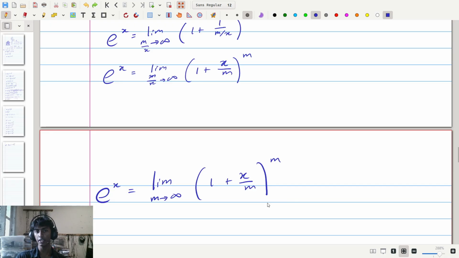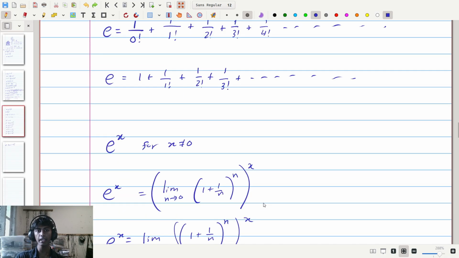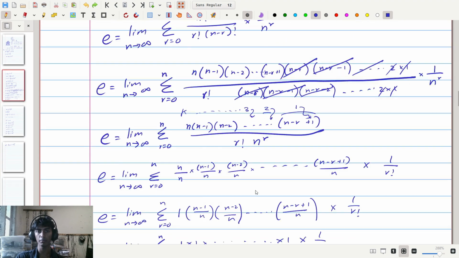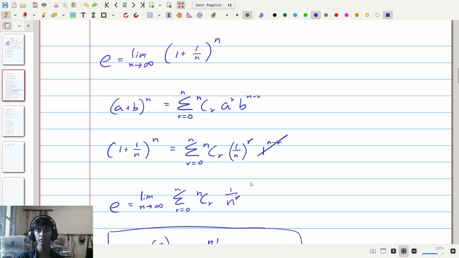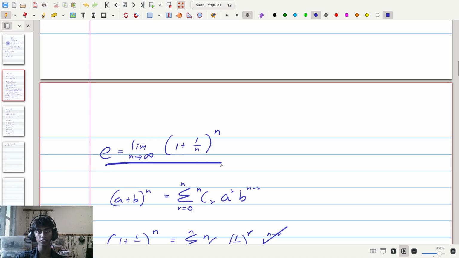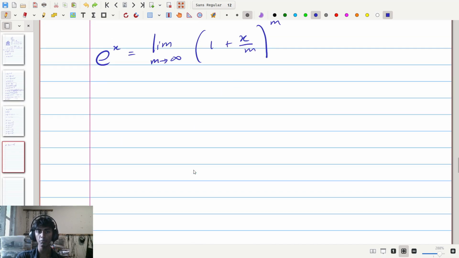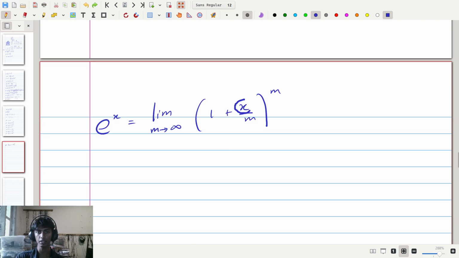So you'll notice something interesting here. e by itself is this thing, somewhere up here, I think. e by itself is this. But when you have e to the power of x, as in you multiply e by itself multiple times, you just have to put that power and substitute it into here.